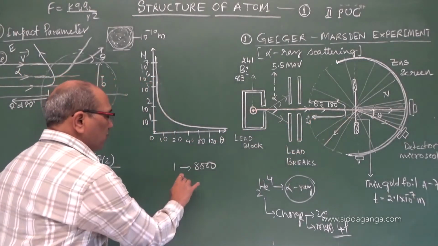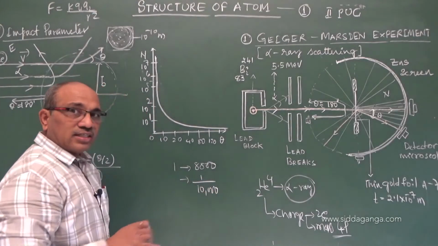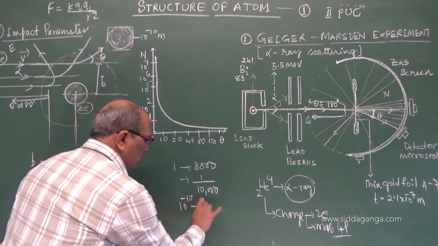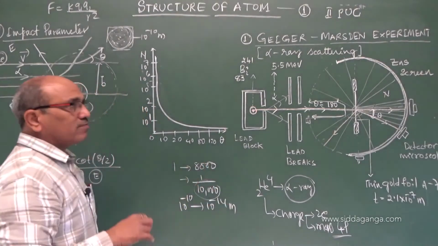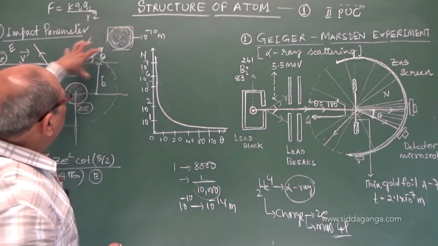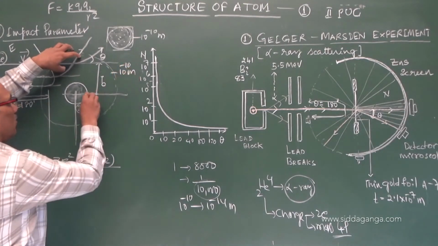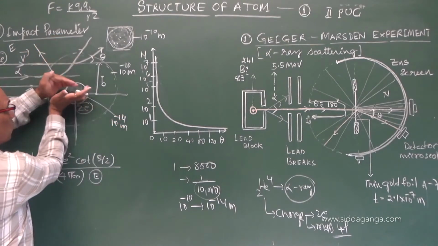That means, approximating 1 in 10,000, the size decreases that much, from 10 power minus 10 meter, the size of the atom as a whole, to 10 power minus 14 meter, a decrease of 10 power 4.